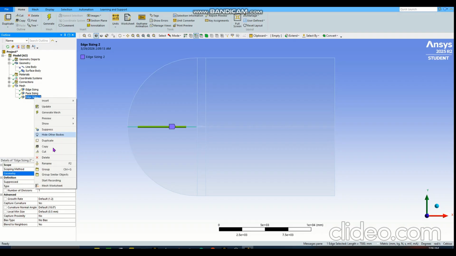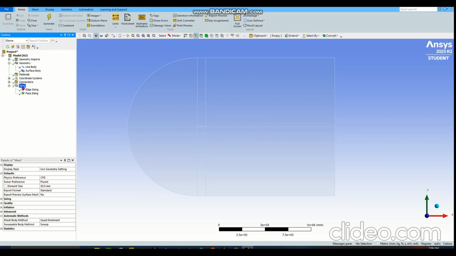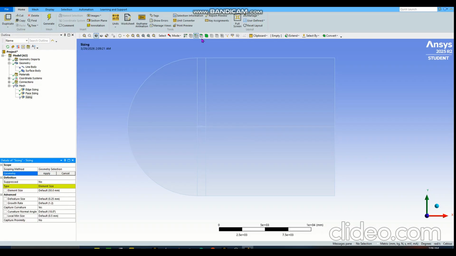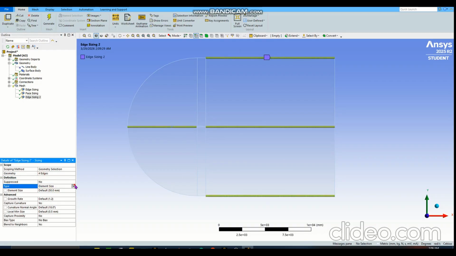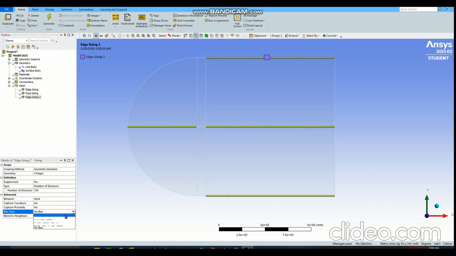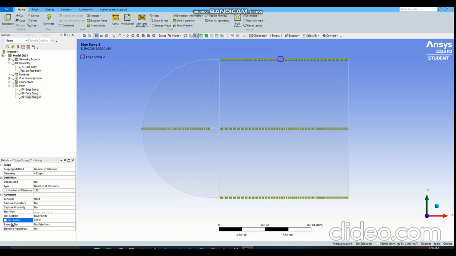Cancel this. Oh, delete, delete. Insert sizing, same thing. Edge filter, okay. Horizontal, horizontal, horizontal, and horizontal. I need to select these 4 lines and make sure this is number of divisions, 150. Capture curvature, no. Behavior, I want to make hard, and I want to add bias type, yes, the upper one here. Bias factor should be around 200, otherwise it might not converge or give good orthogonal quality results, etc.